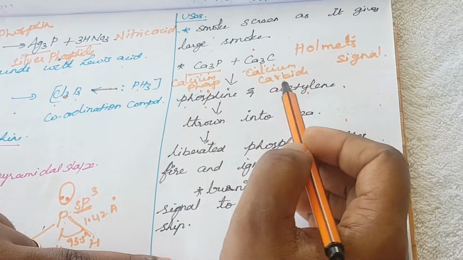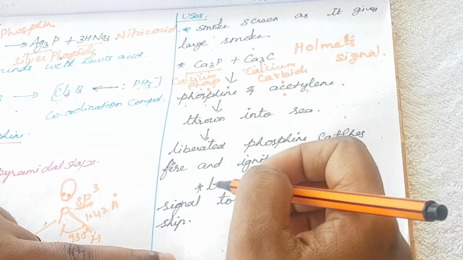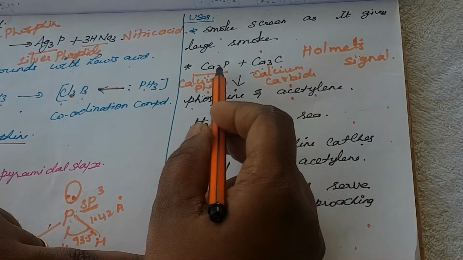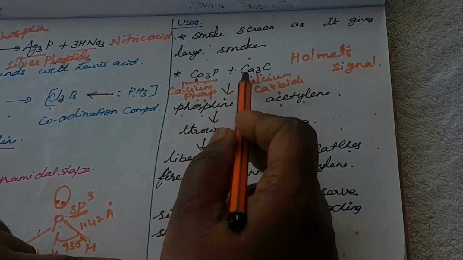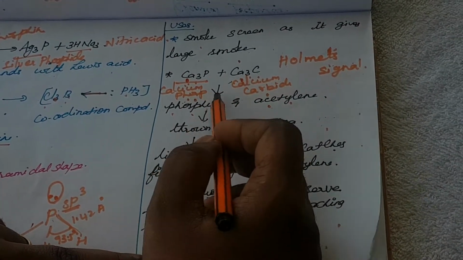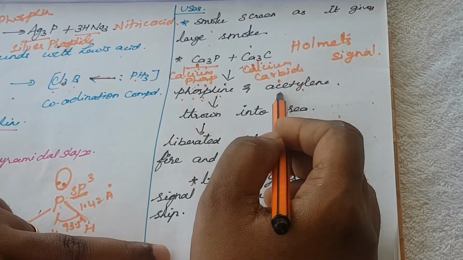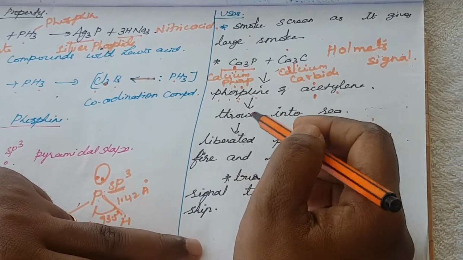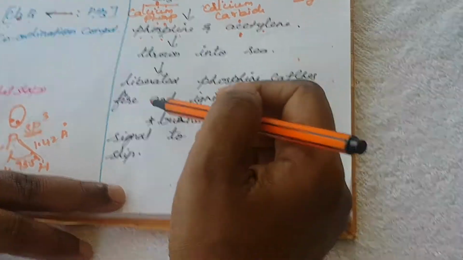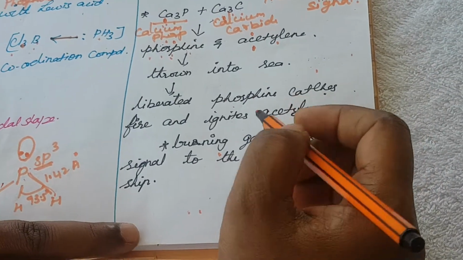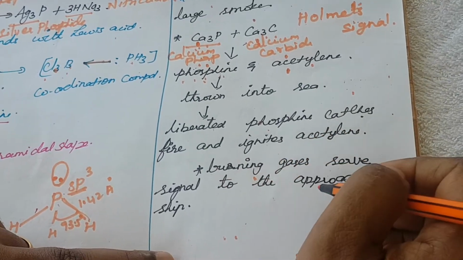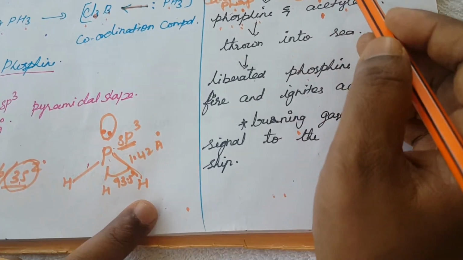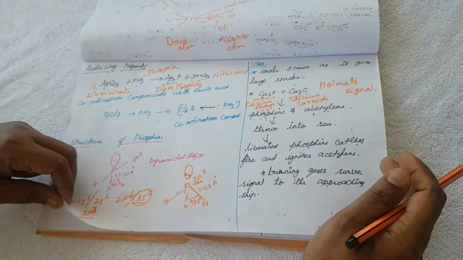So once again, a Holmes signal means using fire as a signal to the approaching ship. The first one is a mixture of calcium phosphide and calcium carbide mixed together in a barrel. It will liberate phosphine and acetylene. After it is thrown into the sea water, the sea water enters inside, the liberated phosphine catches fire and ignites with acetylene, and they start to burn. The burning gases serve as the signal to the approaching ship. So this is called a Holmes signal. Okay, so this is the phosphine.